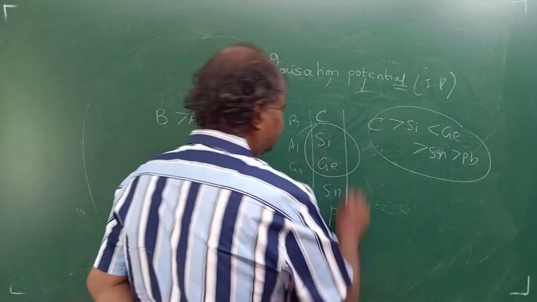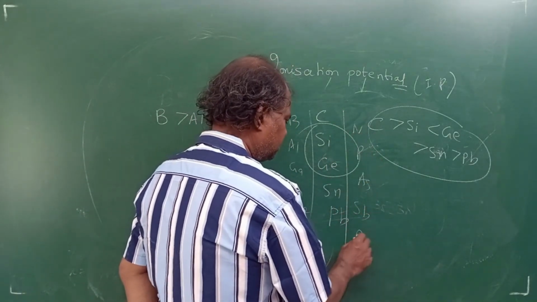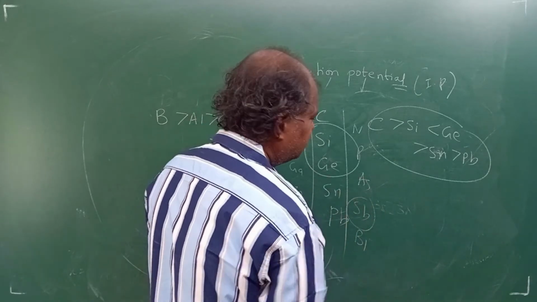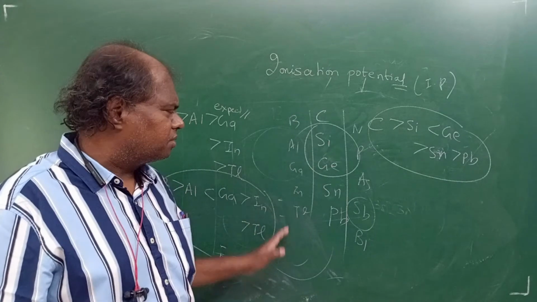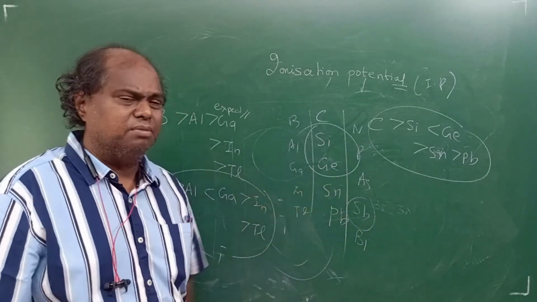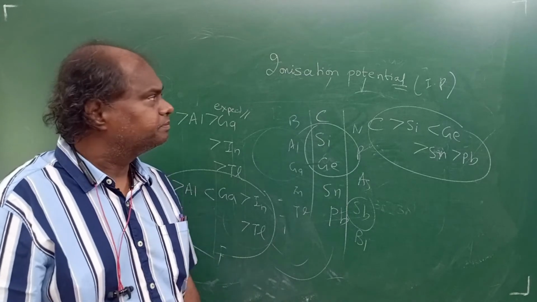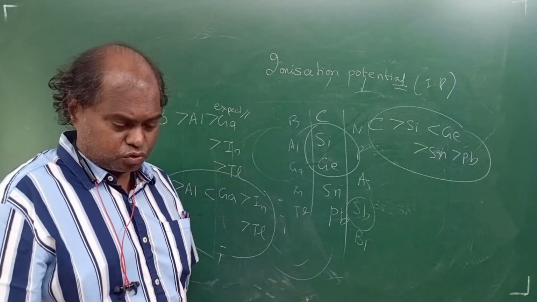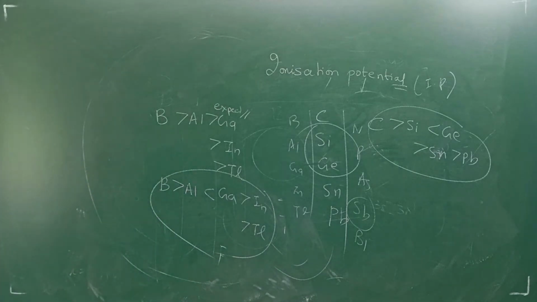Same problem will continue for the other elements also: nitrogen, phosphorus, arsenic, antimony, bismuth. Sb is antimony. But the problem will be more for the boron, aluminium group, it will keep coming as you go down. Is that clear? So this point is very important. Please note it down.